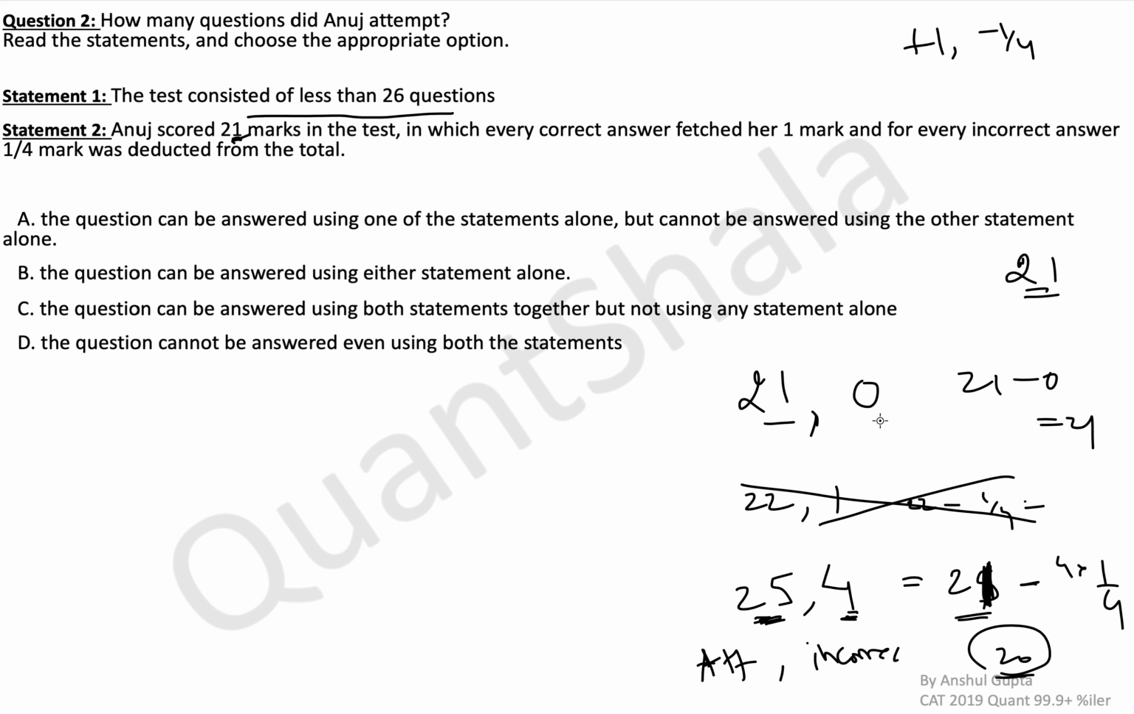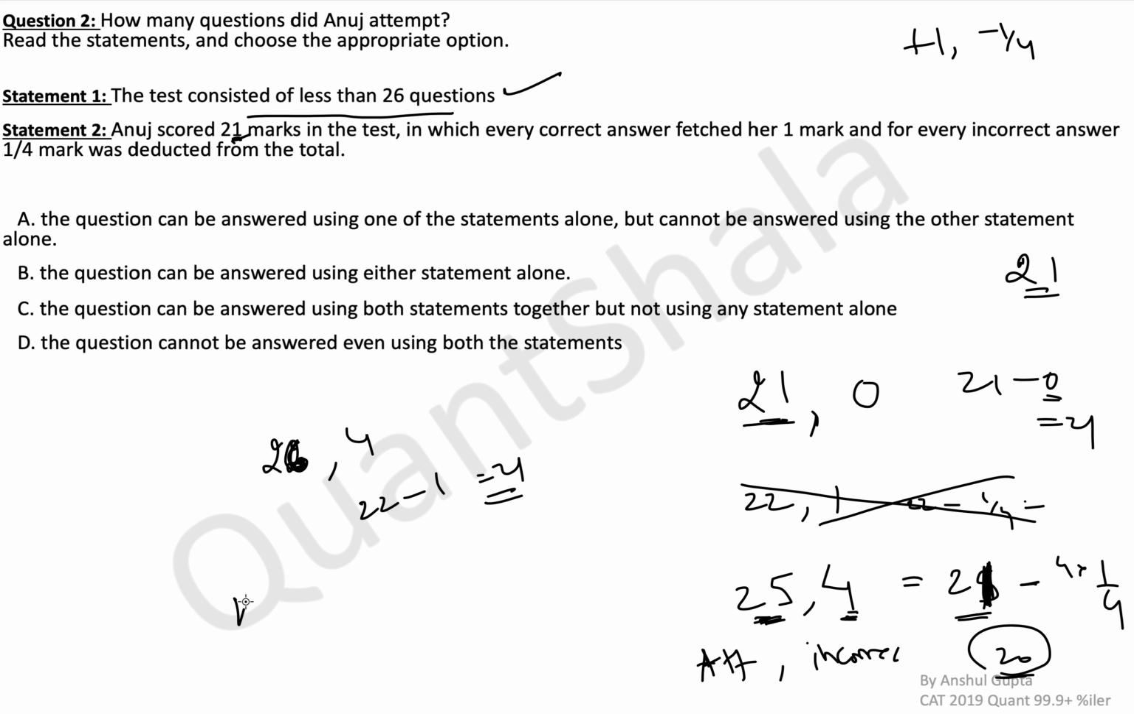So the only case is that 21 questions were attempted and 0 were wrong. Okay, we need the first statement definitely, because this tells us that the test consists of less than 26 questions. If there were, let's say, more than 26 questions, what would the case be? There could be a case such that 26 questions were attempted, out of which 4 were wrong. So you would have got a score of 22 minus 1 is equal to 21.